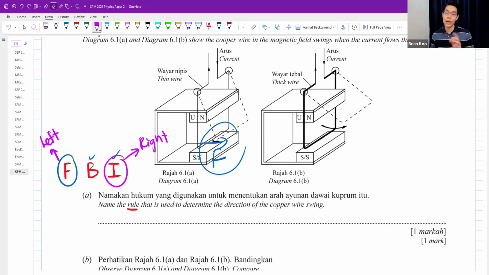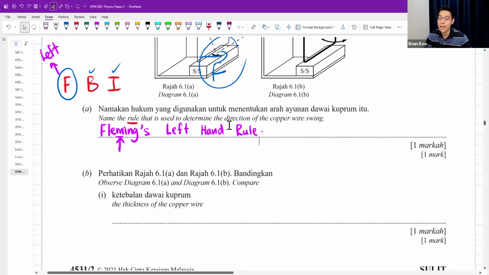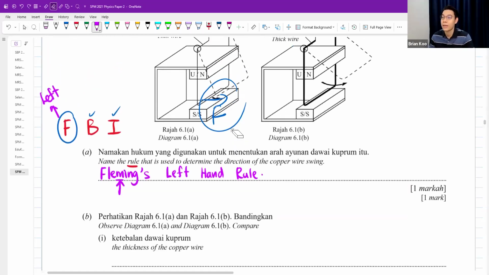So if you're looking for current, induced current, I use Fleming's right-hand rule. If you're looking for force, I use Fleming's left-hand rule. Another thing is, guys, Fleming only has 1 letter M. Be careful of the spelling. You can write all small letters also, it's fine. Okay, Fleming's left-hand rule.